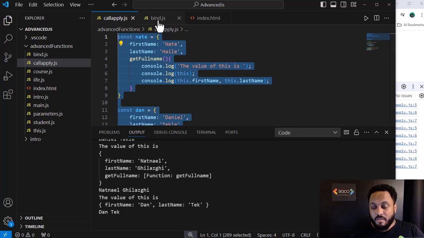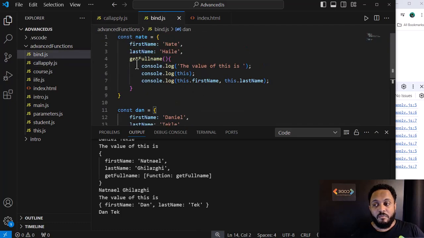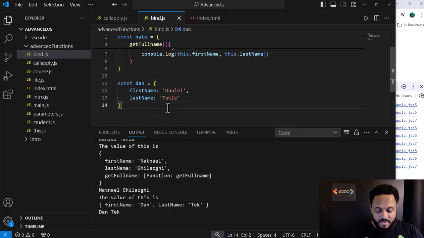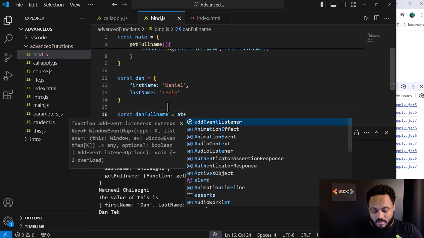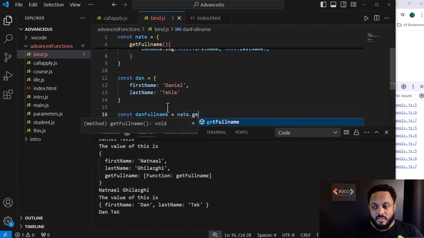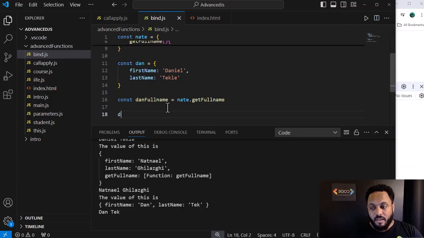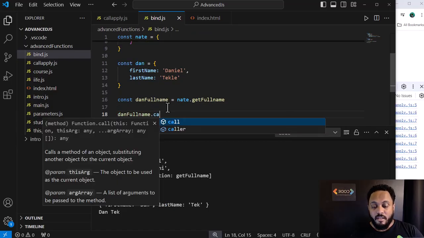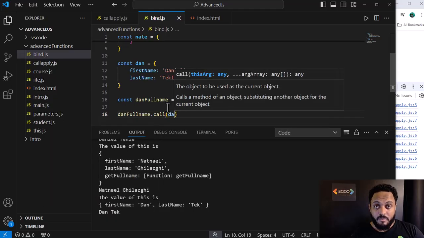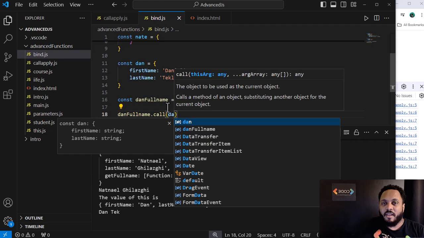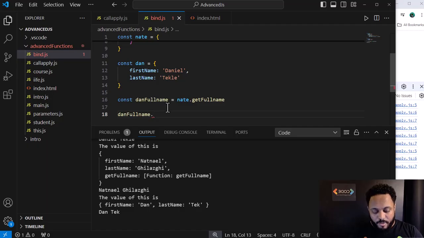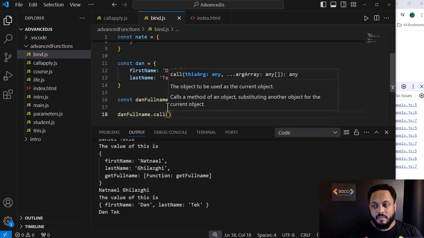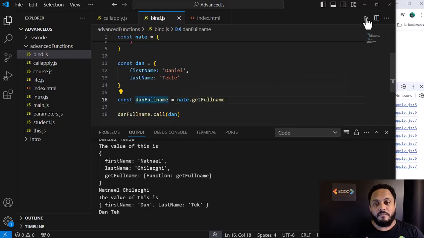Then bind. For example, const, dan full name. And I say nate dot get full name. So every time I say dan full name dot call, we give it the context. With call you have to do it every time, correct? So this time it will work, it will print